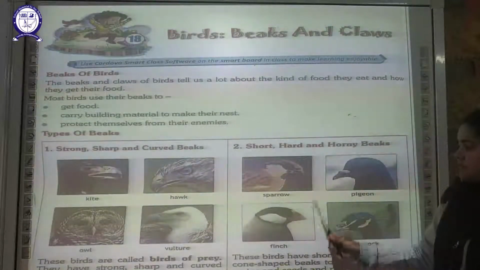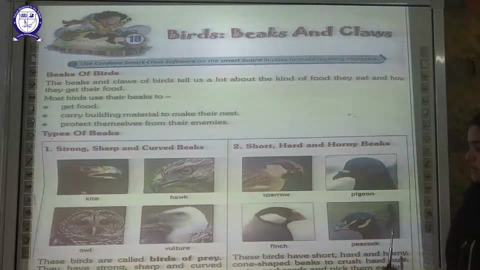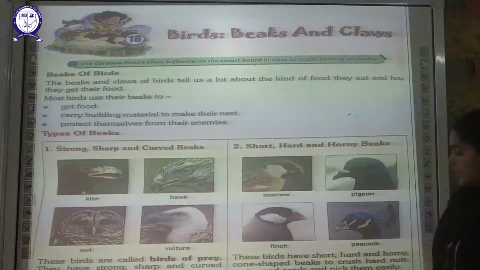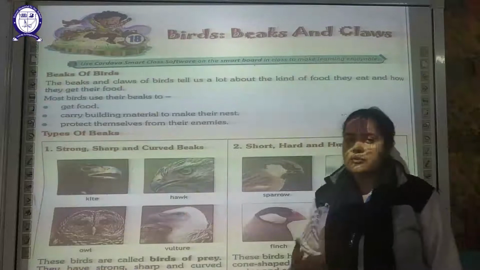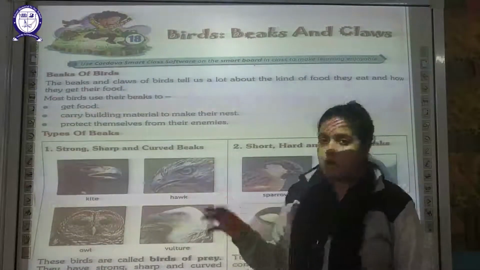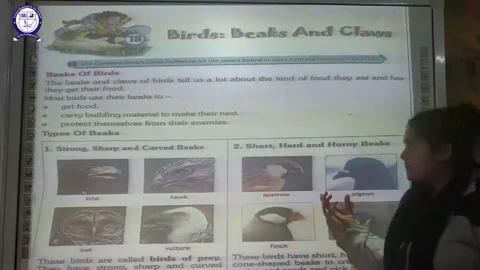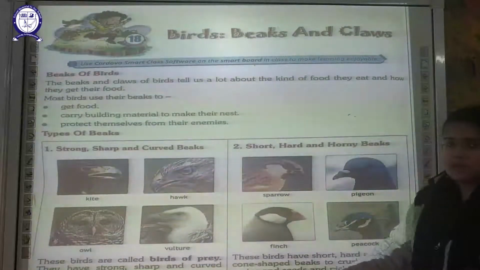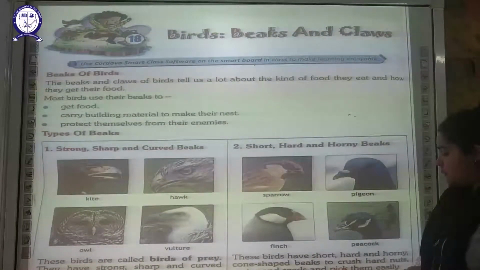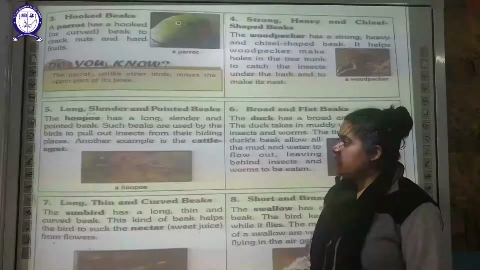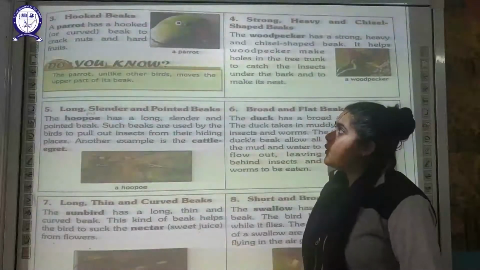Why do these birds have such beaks? So that they can crush the hard nuts, grains and seeds and pick them up easily. Basically, because of this specific type of beak, they are able to eat the food that they eat.